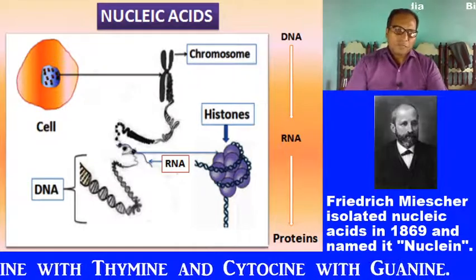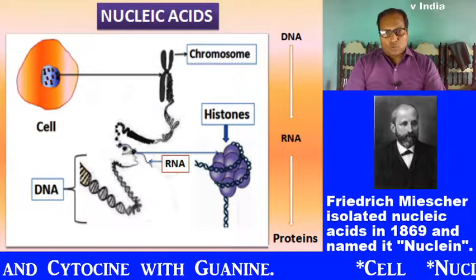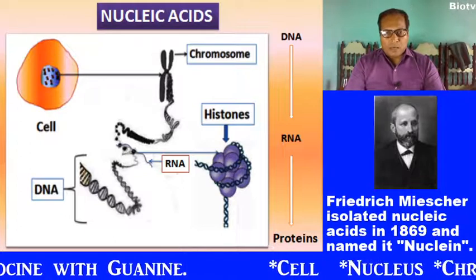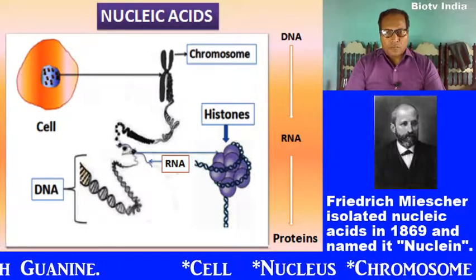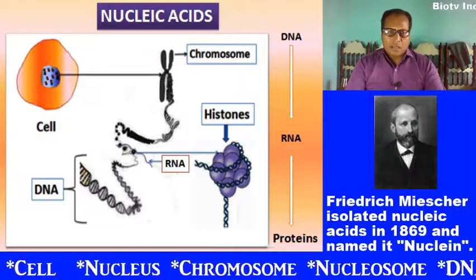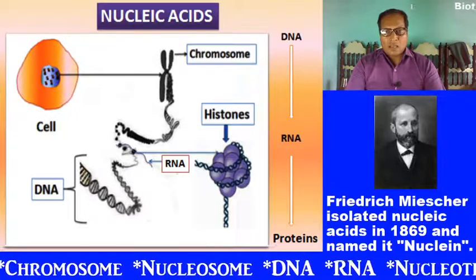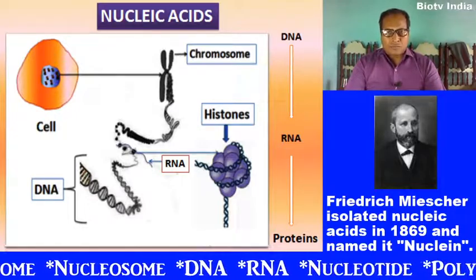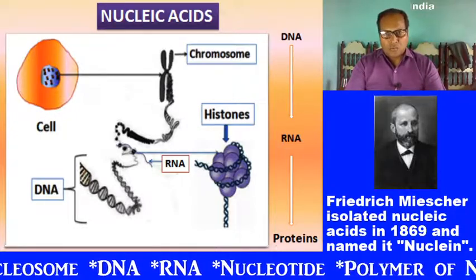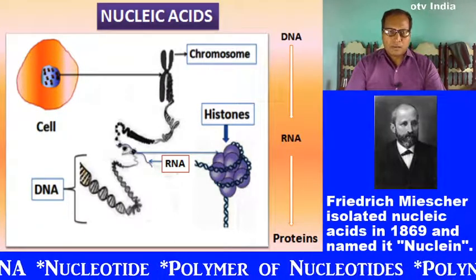Anyway, a cell contains chromosome. Chromosome is composed of nucleic acids plus proteins. Proteins are of histone type or non-histone type.